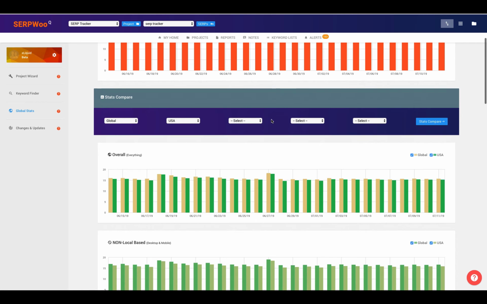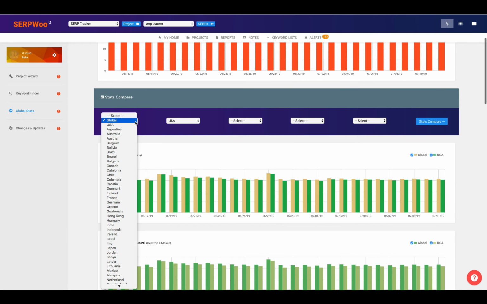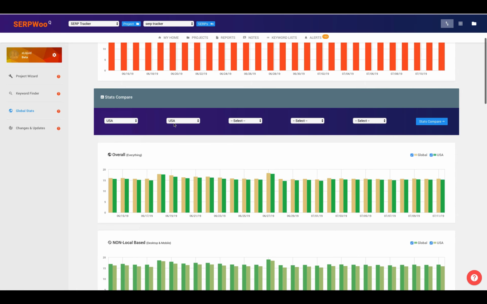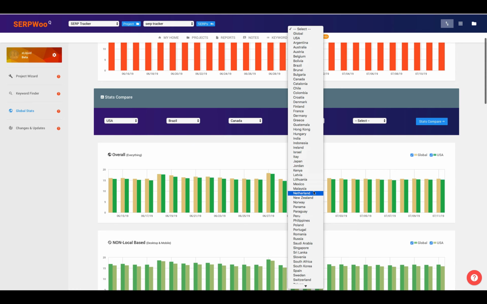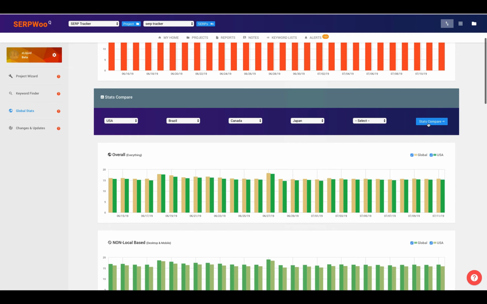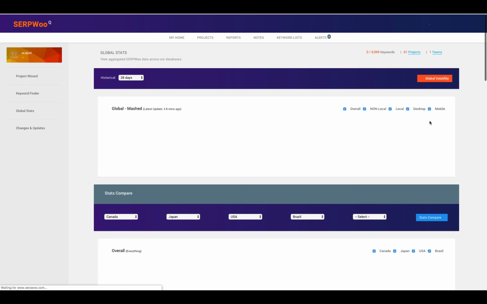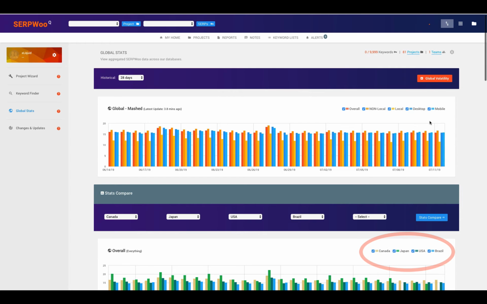If we scroll down, that's where we can actually get an idea of maybe what countries this is working in. We could do USA, Brazil. Maybe we'll look at Canada. We'll also look at Japan here. So we'll just do these 4, and we'll compare these countries. And now what's going to happen is everything that's below the screen that you're currently not seeing, it's going to use these countries. It's going to use Canada, Japan, USA, Brazil. You're more than fine with leaving this on just global alone if you wanted to.